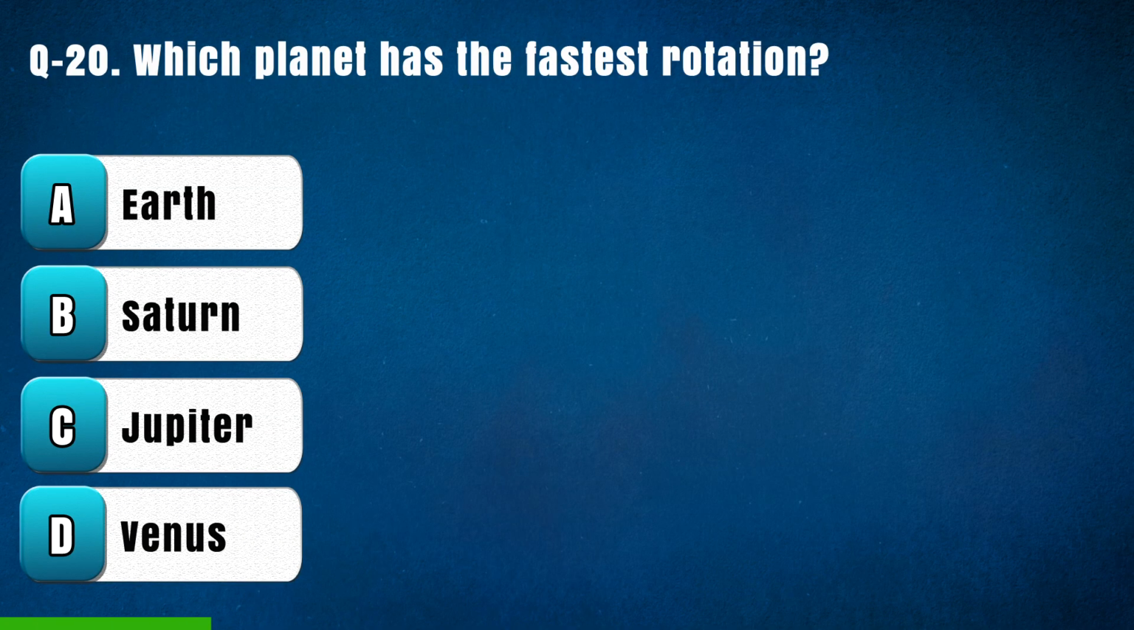Question 20. Which planet has the fastest rotation? Option A. Earth, B. Saturn, C. Jupiter, D. Venus. The right answer is C. Jupiter.